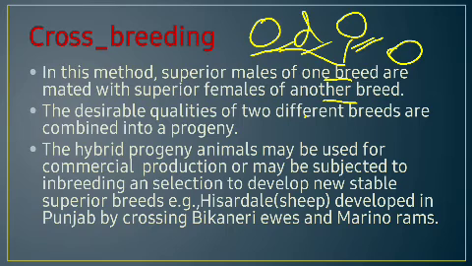भन्नुको मतलब दुईटा डिफ्रेन्ट ब्रिडबाट of the species there will be the selections of the desirable one and then after that there will be the mating, so after mating there will be the formations of the new hybrid type.